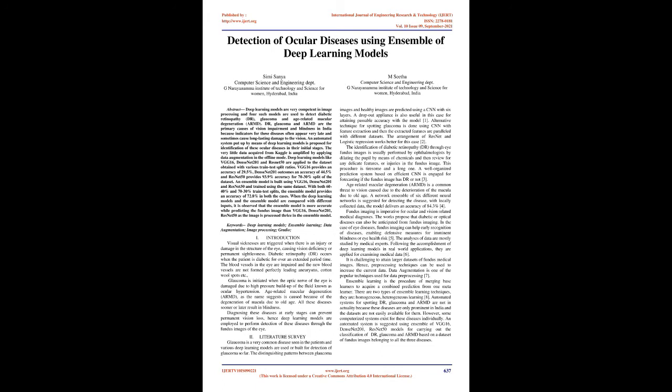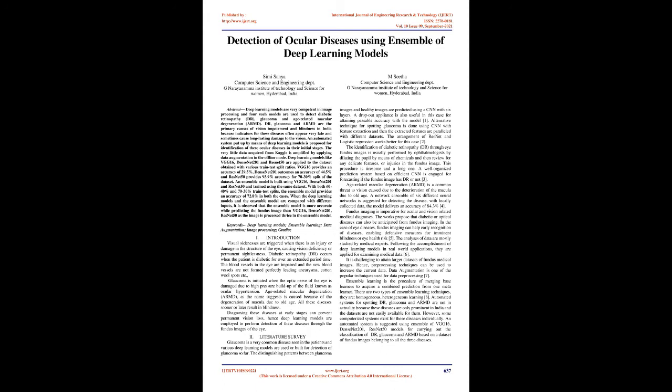An ensemble model is built using VGG16, DenseNet201, and ResNet50 and trained using the same dataset. With both 60-40% and 70-30% train-test splits, the ensemble model provides an accuracy of 72.8% in both cases.